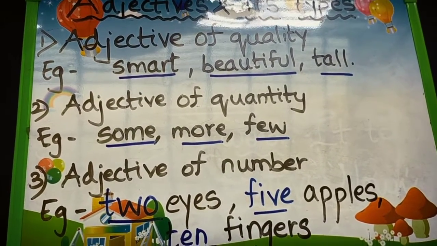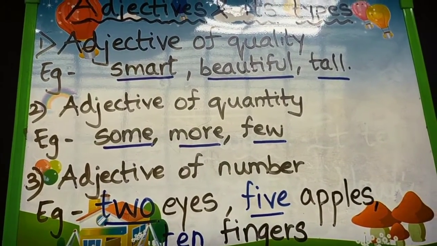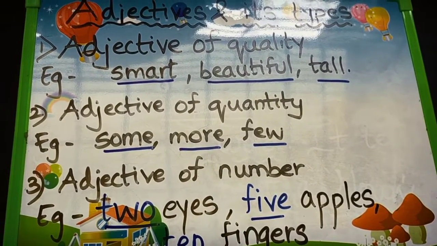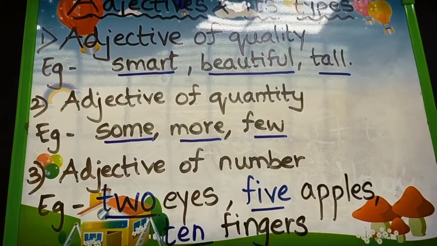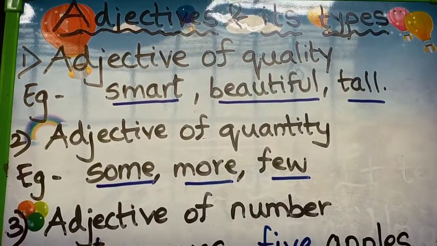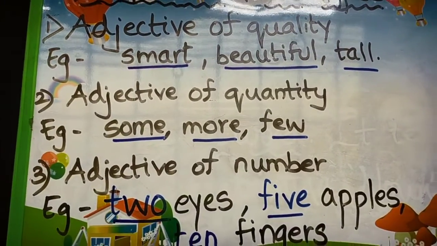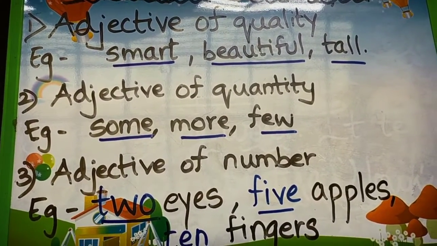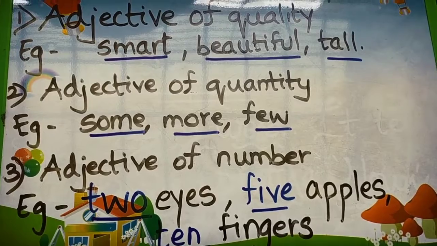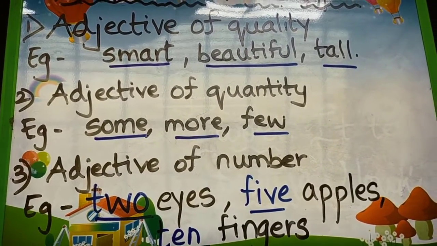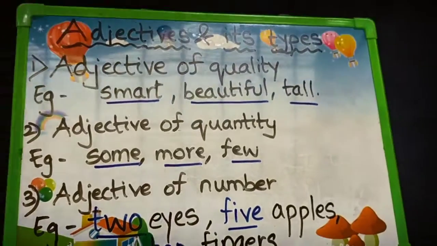Once again I will repeat: adjective of quality, adjective of quantity, adjective of number. Quality will signify a quality of something. Next is adjective of quantity, it will signify some quantity. And next is adjective of number, it will show us a number. So these 3 adjectives we are going to learn today.